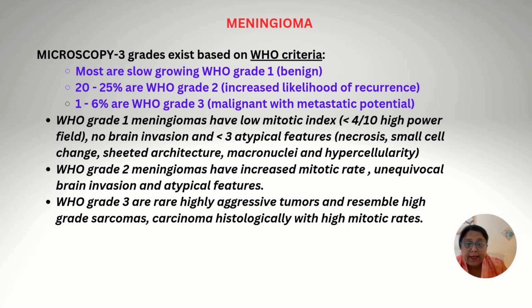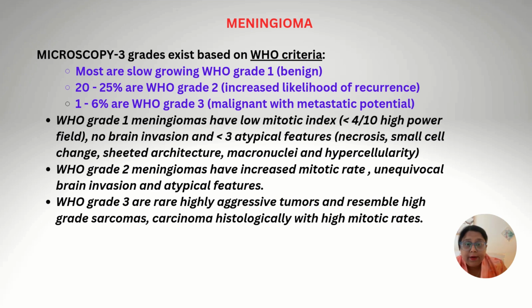Microscopically, three grades exist based on WHO criteria: grade 1, grade 2, and grade 3. The grade 1s are the benign ones, which are slow growing. Grade 2 have increased likelihood of recurrence, and grade 3 are malignant with metastatic potential.